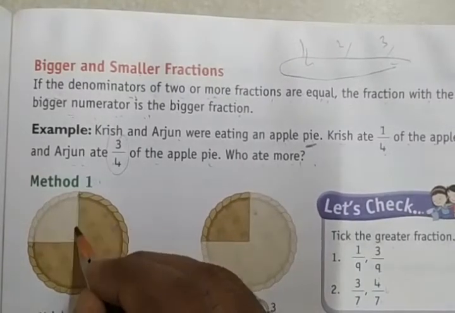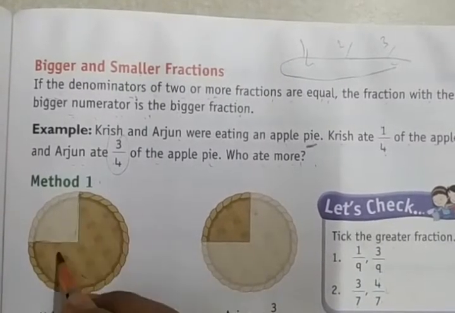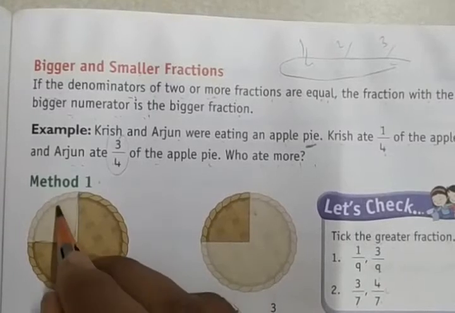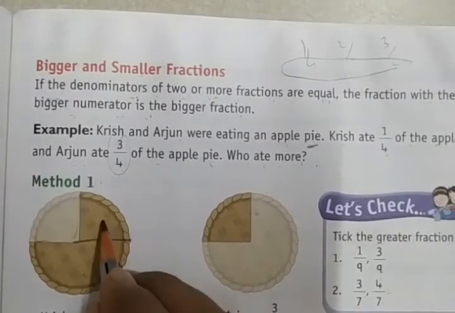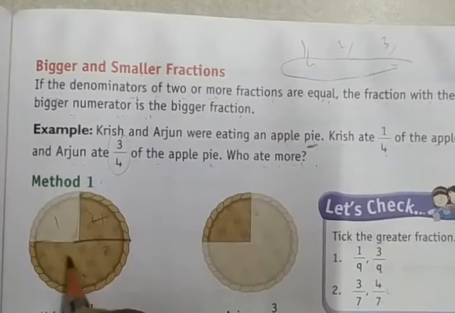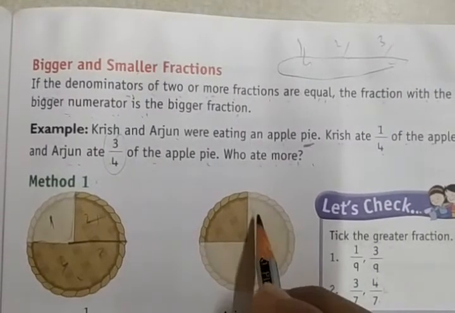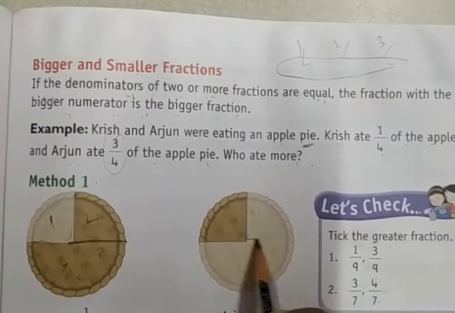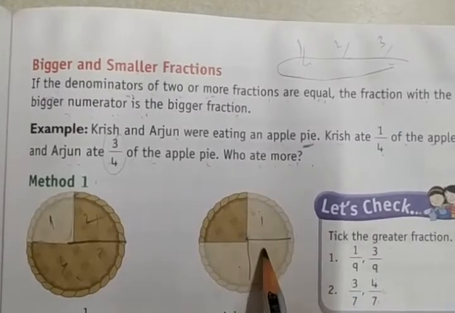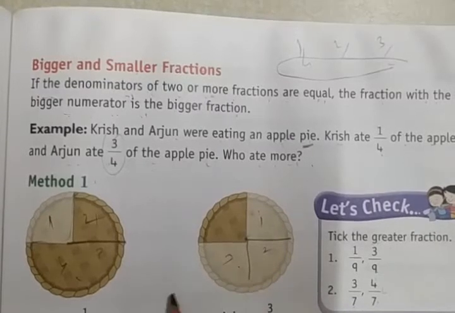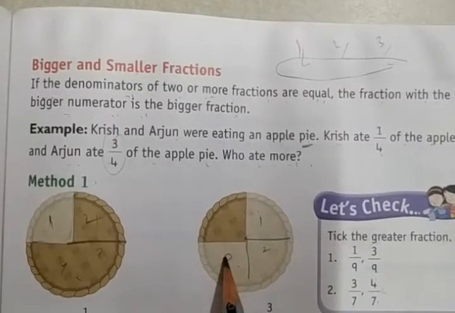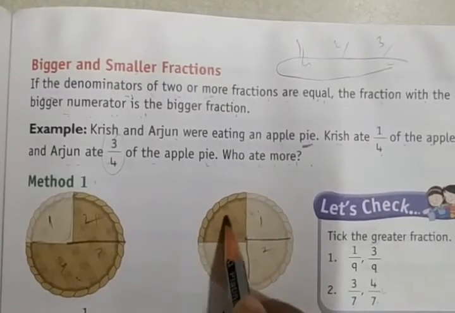Krish ate only one part out of 4. Let's count: 1, 2, 3, 4. One part out of 4. He ate only one part. And Arjun ate 1, 2, 3 parts. 3 parts he ate, so the fraction is 3/4. 3 out of 4 he ate.